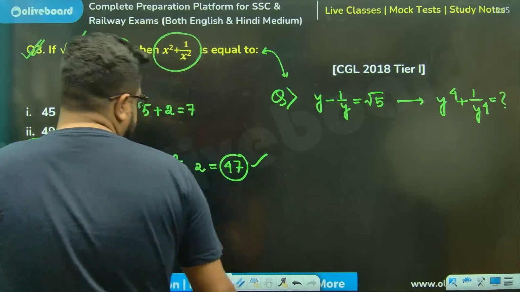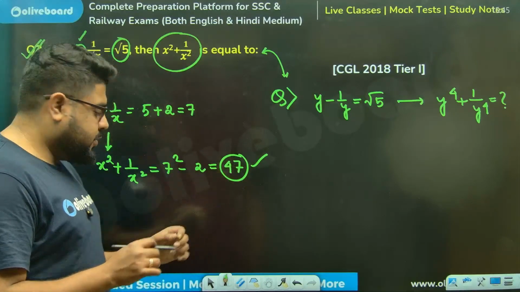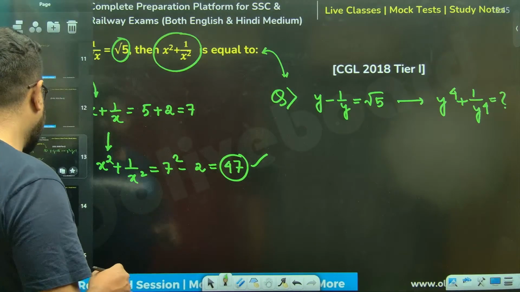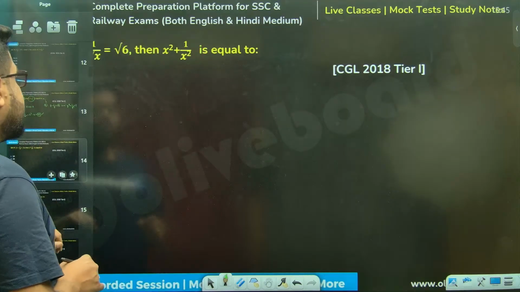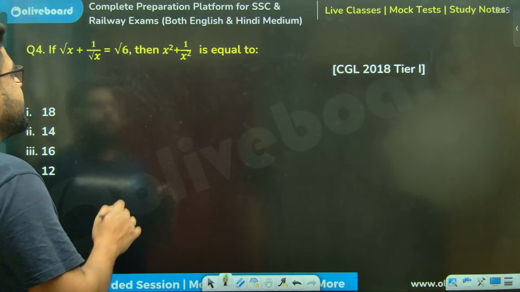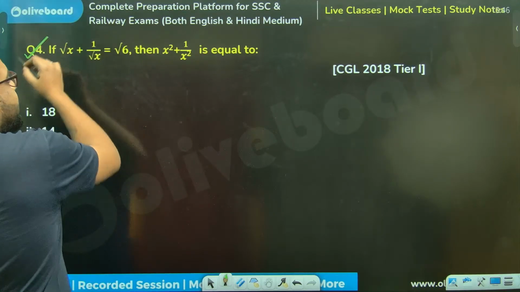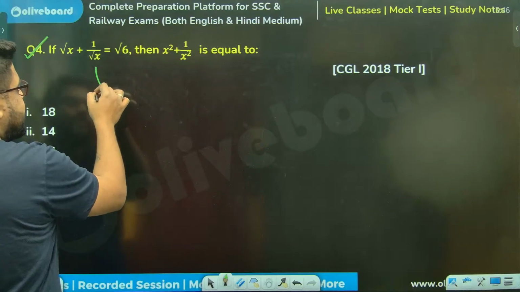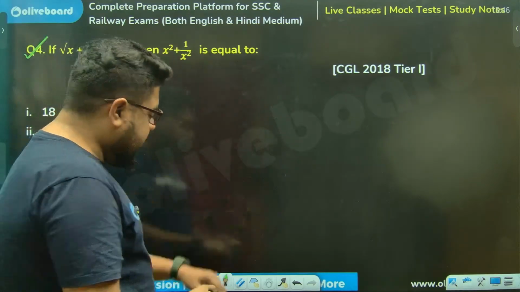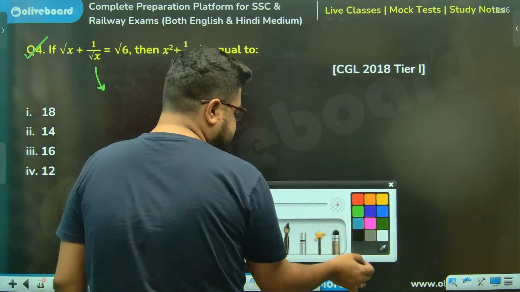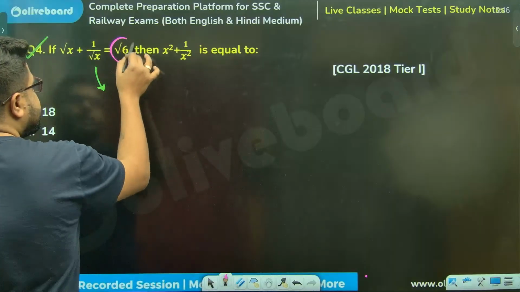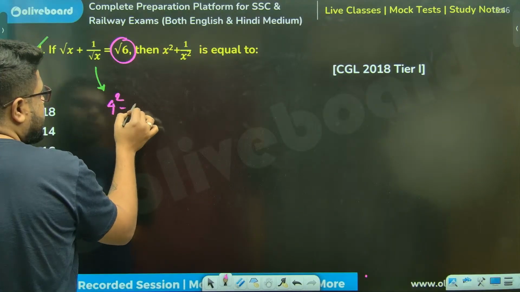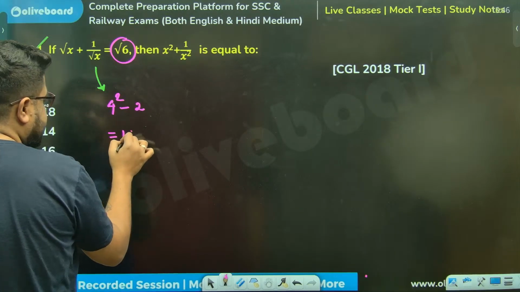Small little changes you need to deal with. You need to be careful about them. Same thing. That was minus, this is now plus. This is even easier. Again, don't write everything. 10 seconds, give me the answer. 6 minus 2, 4. So this 14 is the answer.